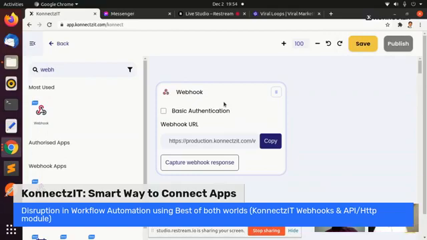Sure. As we know, in the automation world today, webhook has been a popular term, and it has been evolving. Most of the applications today who are launching their products, and even the products which have been launched earlier, are introducing webhooks in their application.